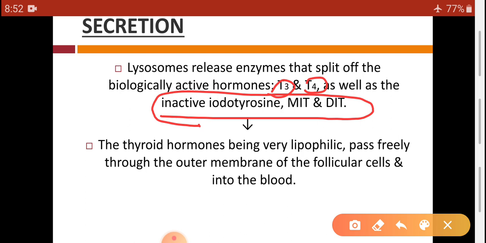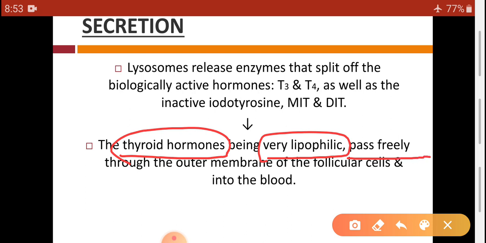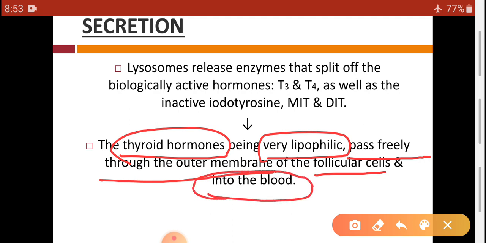So from the cytoplasm of the follicular cells, they are passed through the cell membrane, which is made up of a lipid bilayer, and as these T3 and T4 hormones, that is thyroid hormones, are very lipophilic, they can easily pass through the outer membrane of the follicular cells and are finally transported into the blood.